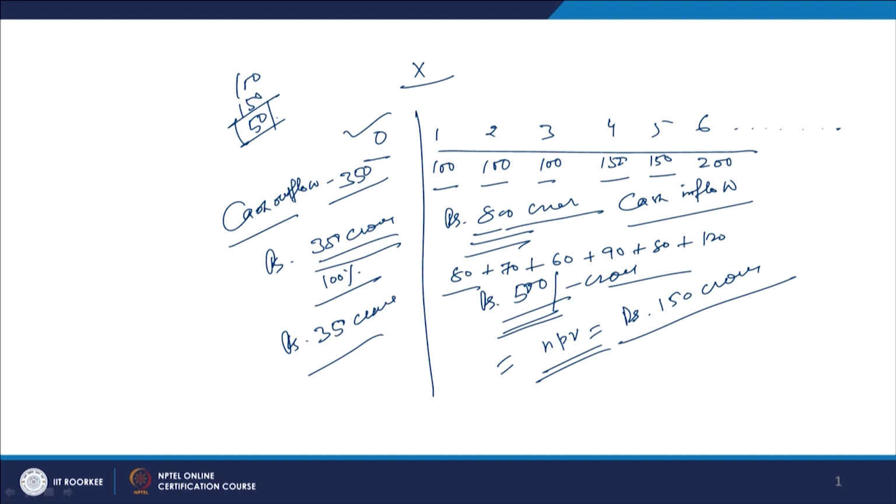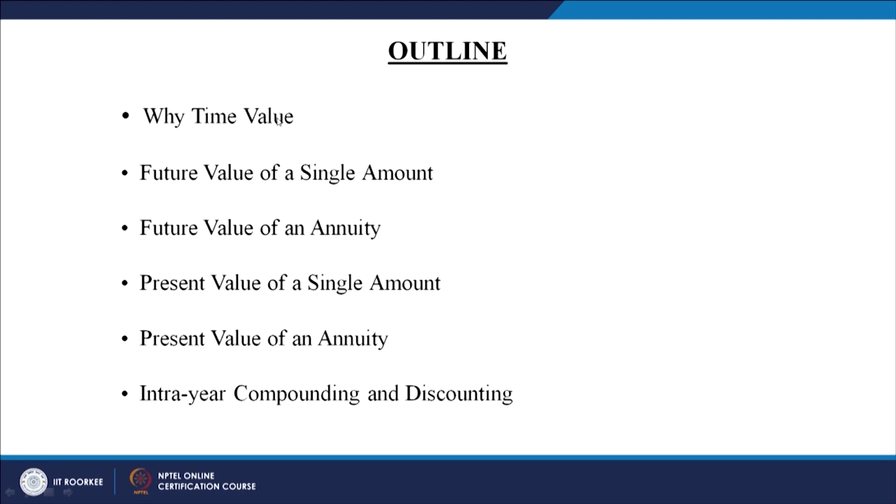But for example, if you get the same amount at the end of every year, over a period of 5 years, how do we calculate the present value of that, and what is the meaning of that? Then the intra-year compounding and discounting.